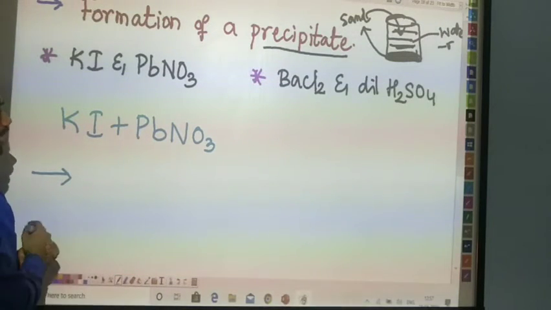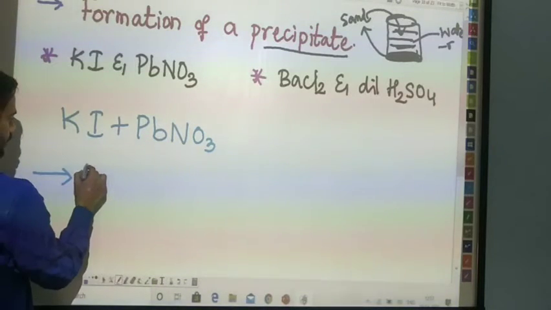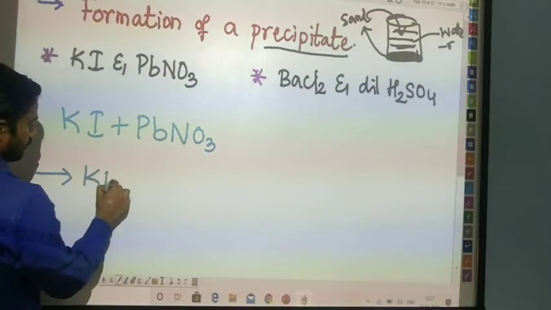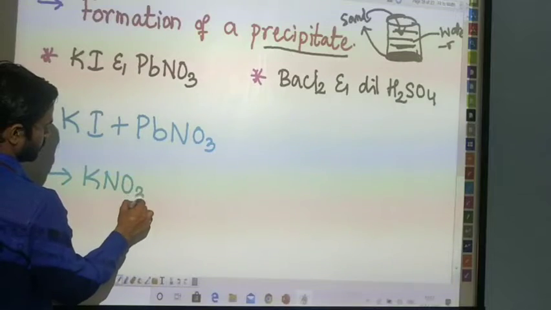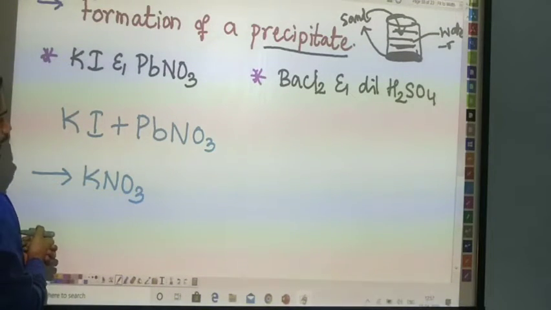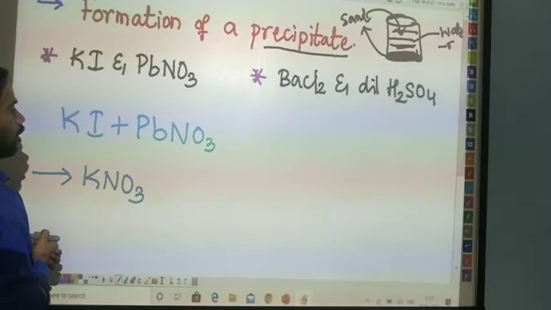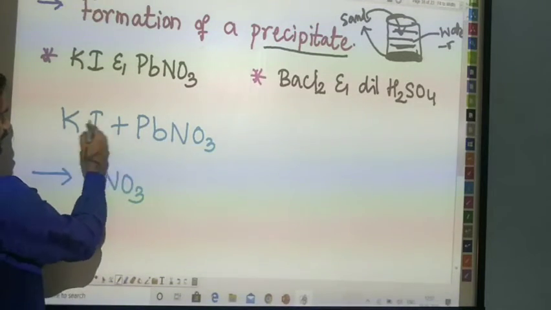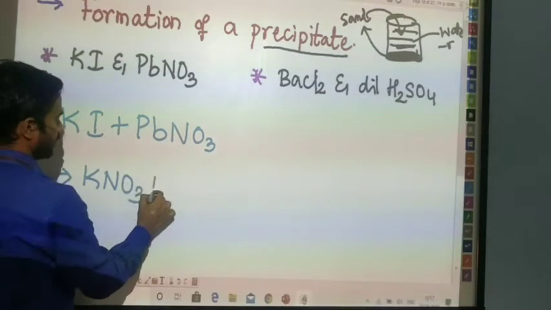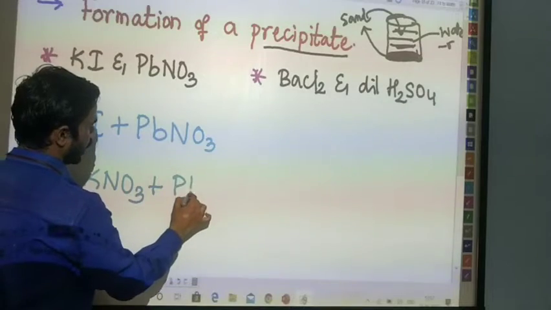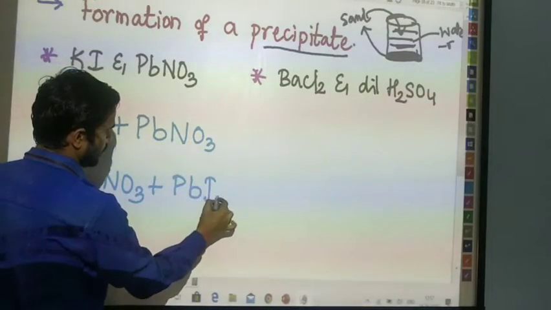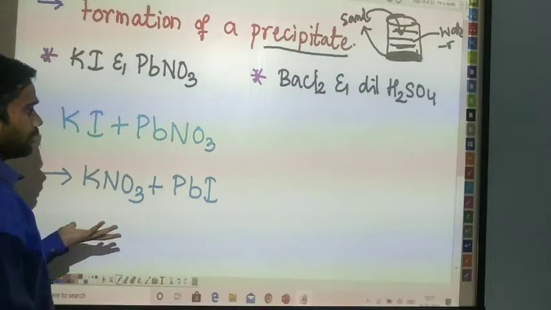Can you guess what reaction is going to happen? Yes, they are going to form potassium nitrate, and they are going to form lead iodide. Lead iodide is going to be the precipitate here.